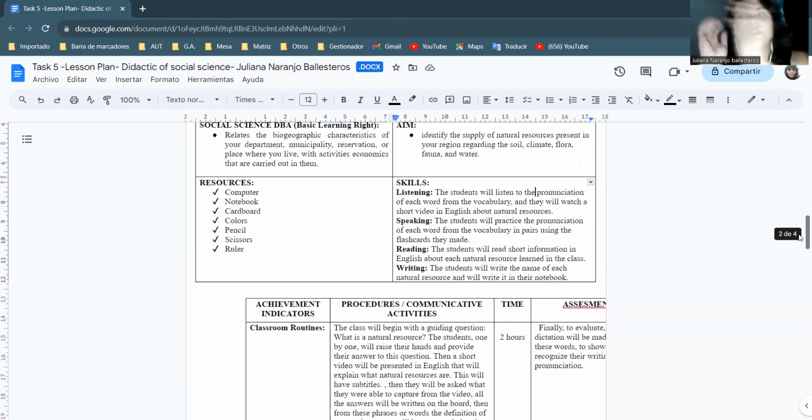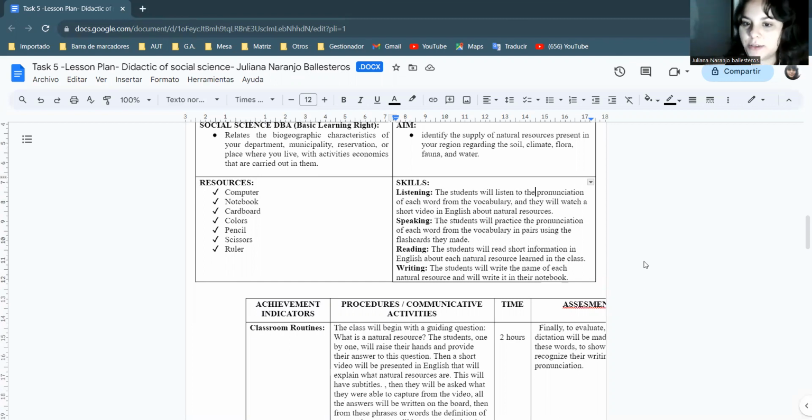So the resources that I'm going to have are computer, notebook, cardboard, colors, pencils, scissors, and ruler. And the skills obviously are going to be listening, speaking, reading, and writing. Listening: the students will listen to the pronunciation of each word from the vocabulary, and they will watch a short video in English about natural resources, the definition of natural resources.